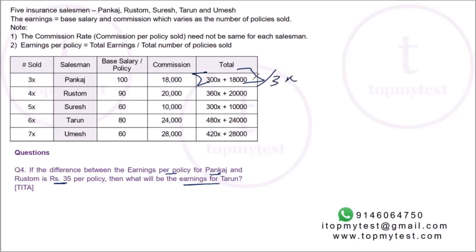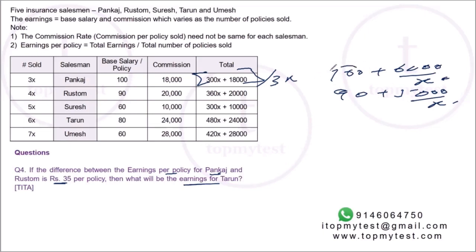So earnings per policy for Pankaj will be 300x divided by 3x. That's 100 plus 18,000 divided by 3x. 18,000 divided by 3x will be 6,000 by x. What will it be for Rustam? 360x divided by 4x. So that's 90 plus 20,000 divided by 4x. So 5,000 by x. Now on the earnings per policy, we can be 100% sure that Pankaj earns more than Rustam. Now, x is a positive number, right? 100 is more than 90 and 6,000 by x will definitely be more than 5,000 by x. So we know Pankaj earns more than Rustam.